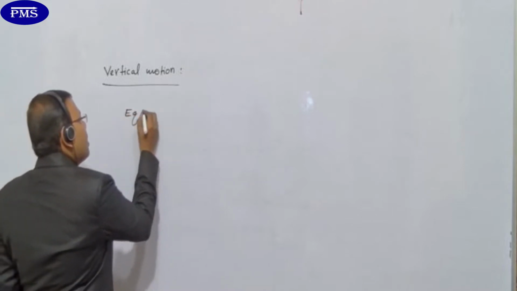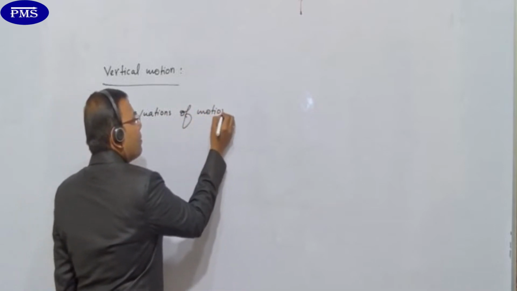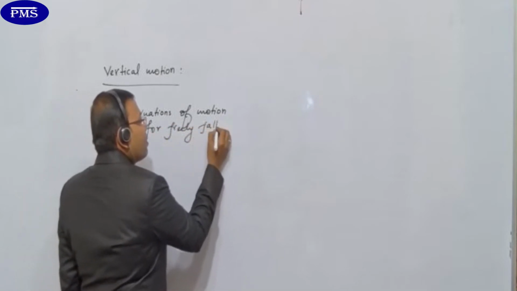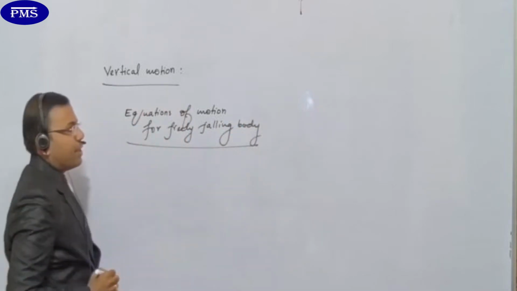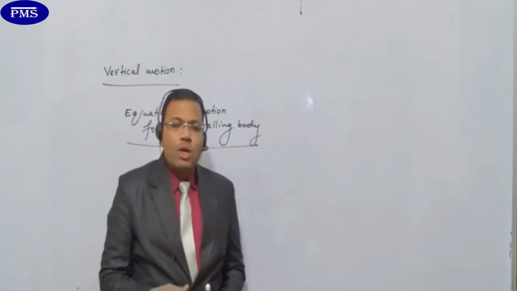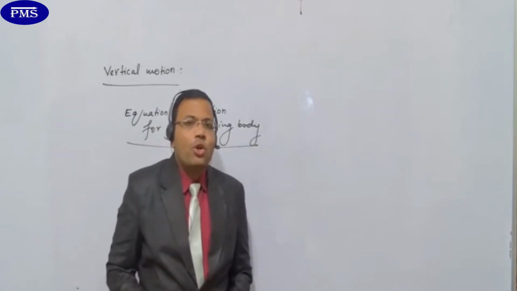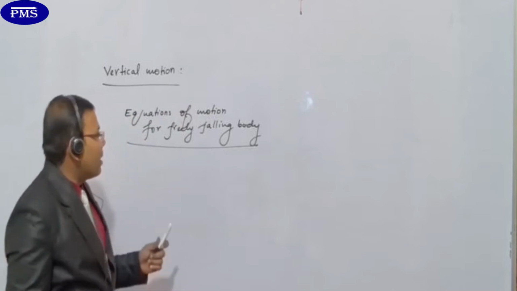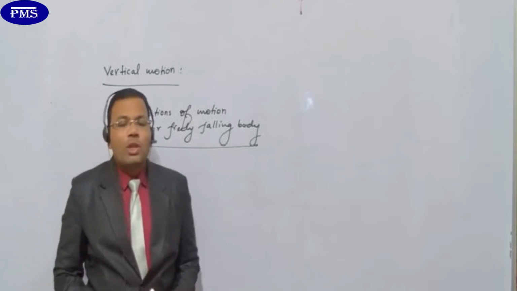So the first one, I'm writing it as equations. Try to understand first. Equations of motion for freely falling body. My child, we are writing the equations of motion for a freely falling body. What are these equations of motion and how to write them? See, what I always suggest, students, no need to mug up all the formulas. Just try to get the situation, try to get the concept. That is very important for you, rather than just remembering and mugging up the formulas. Okay, so see what I have written in the heading. Equations of motion for freely falling body. First think about what a freely falling body means.